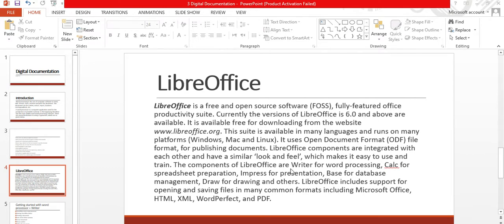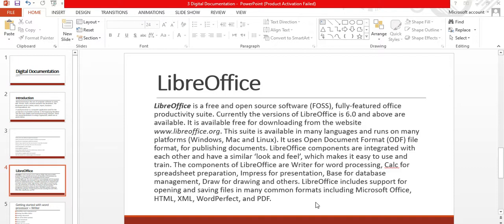This suite is available in many languages and runs on many platforms: Windows, Macs, and Linux. These are the operating systems. It uses the Open Document Format as the file format for publishing documents.